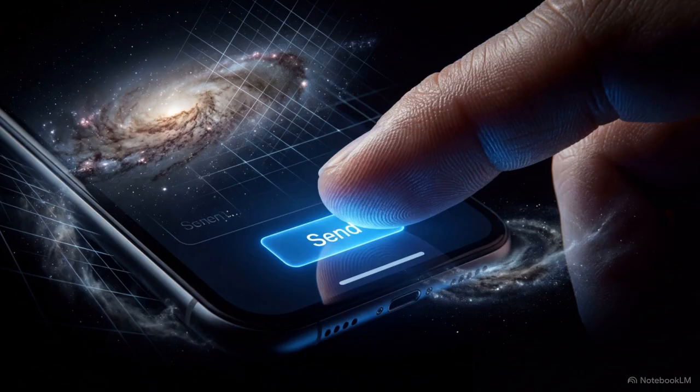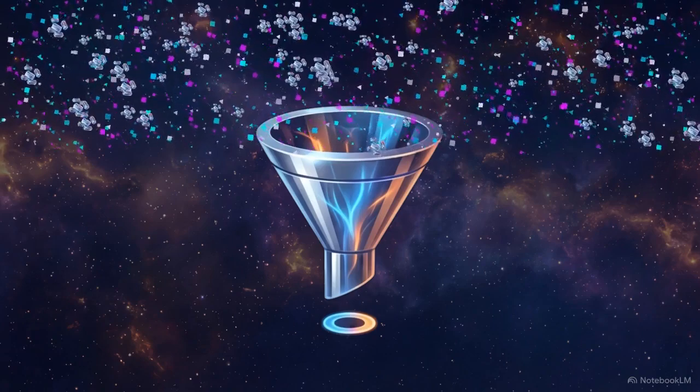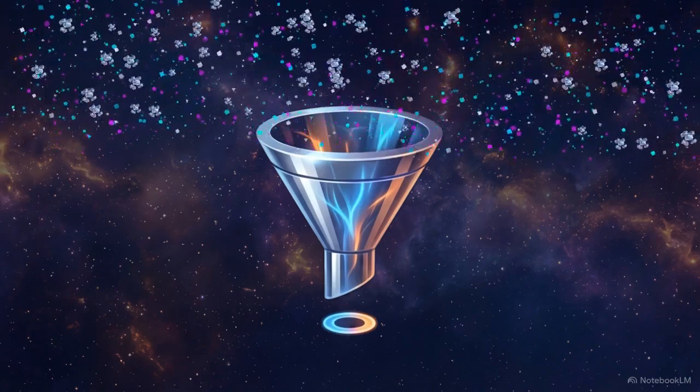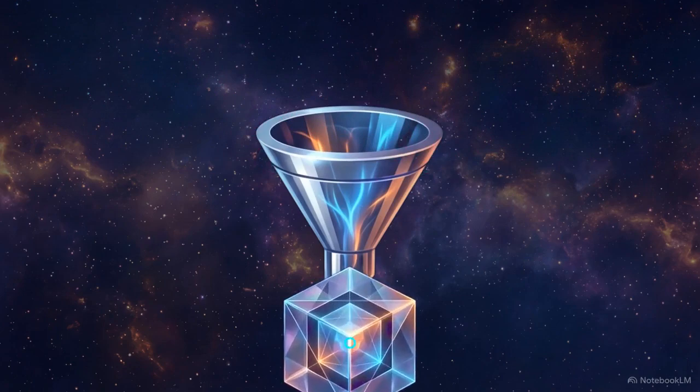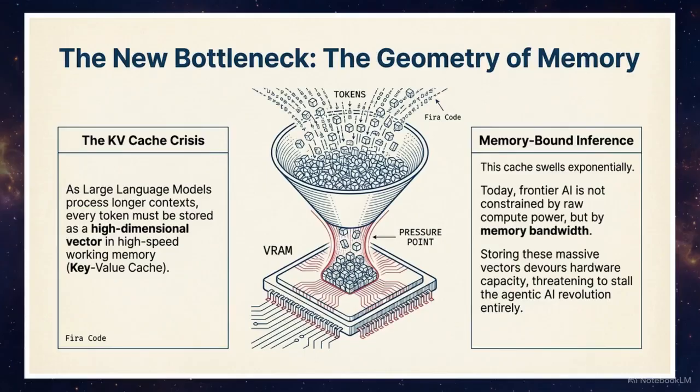When you submit a prompt, you act as the observer. Your query forces the AI's softmax function to collapse those infinite probabilities into a single definitive response. This diagram illustrates the current crisis in this system, the key value cache bottleneck.